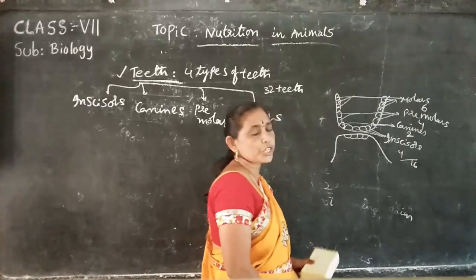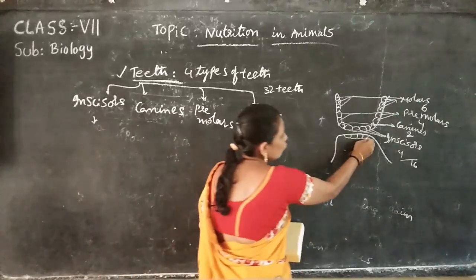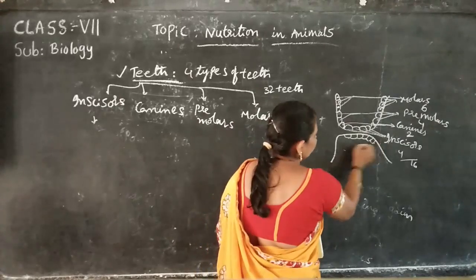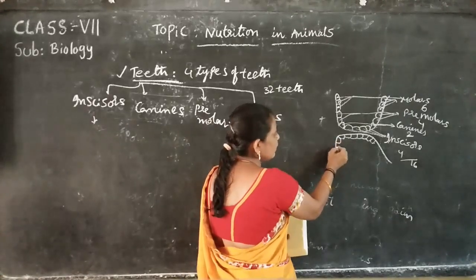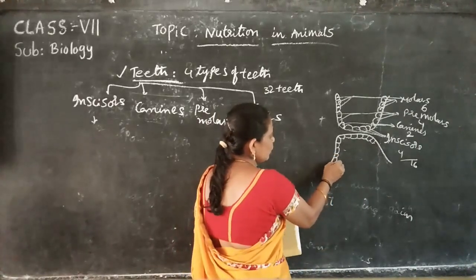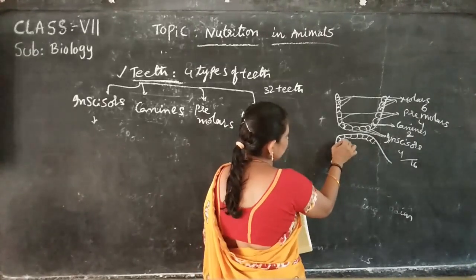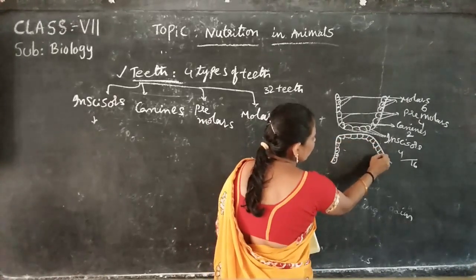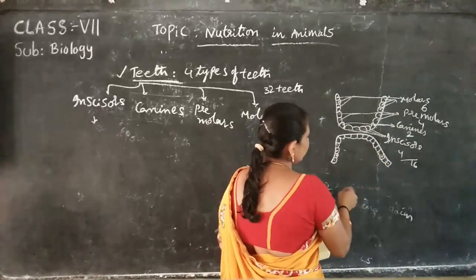The main function of incisors is to cut the food materials. They have a sharp edge at the front portion of the teeth. Next, canines. The main function of canines is to tear the flesh of other animals.